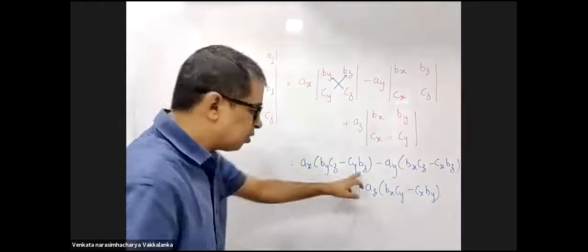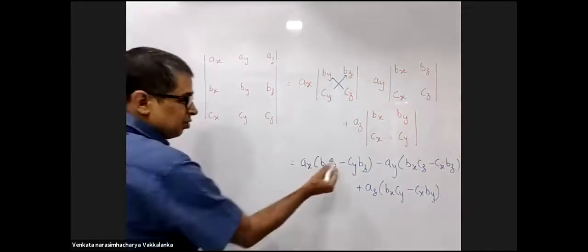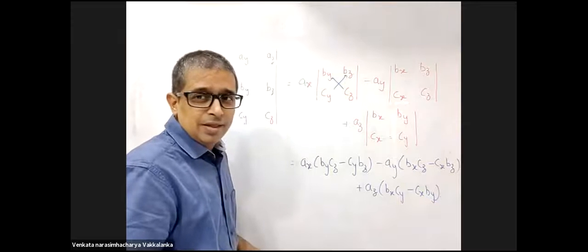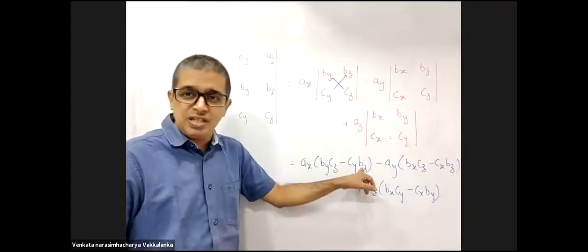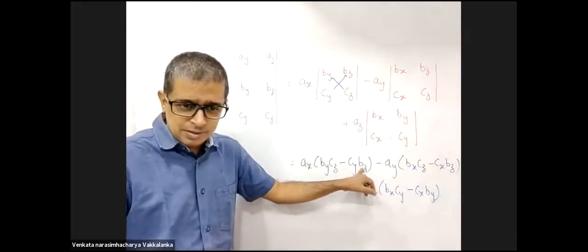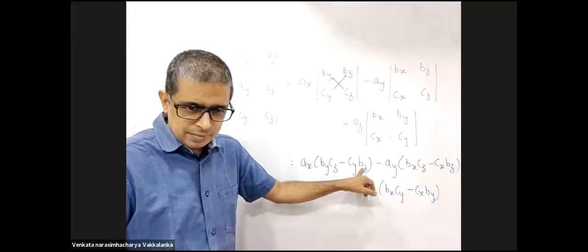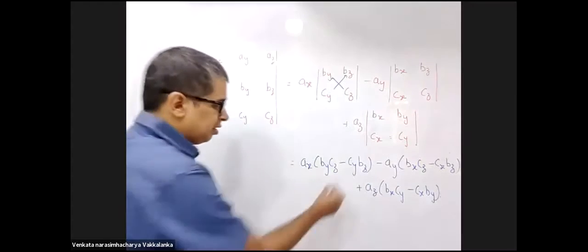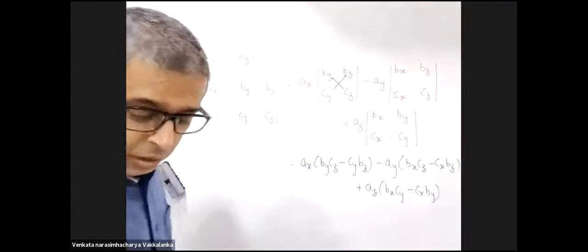Why do you confuse yourself and others? Here you want to write BZCY instead of CY BZ. Is that correct? Obviously, you can. Instead of CY BZ, you want to write BZCY, comfortably you can do.